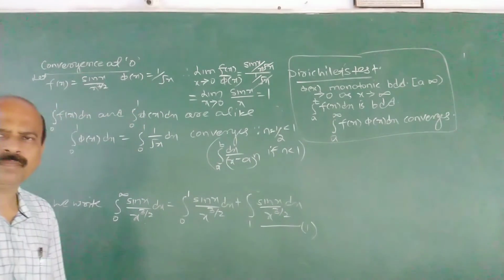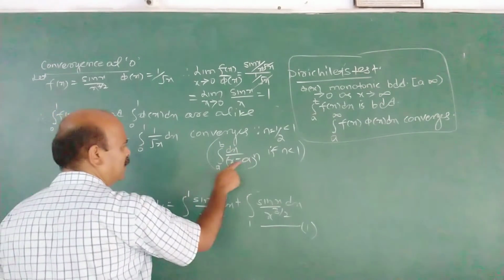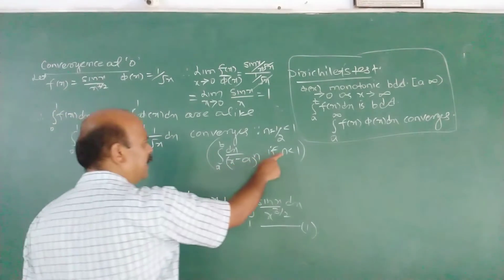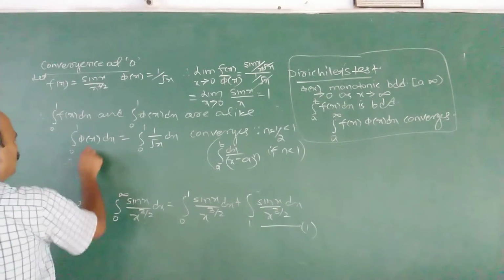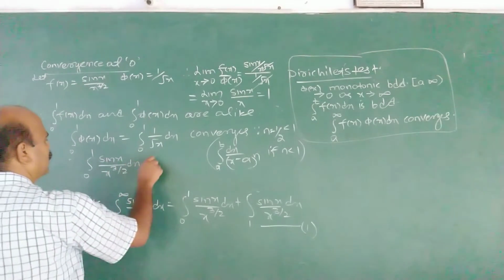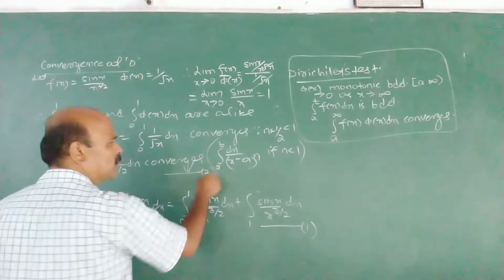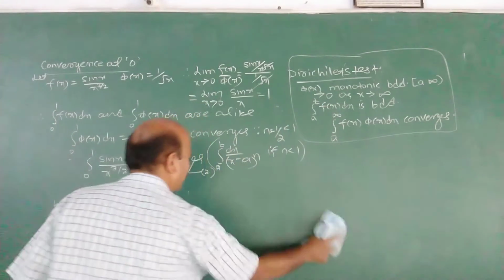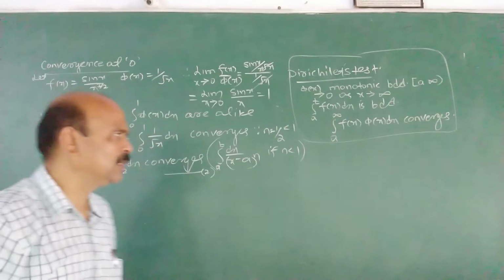We use this integral. Since it is exactly of the form a to b dx by x minus a raised to n, because a is 0 here, x minus 0 raised to half, and n is half, n is less than 1, therefore converges. Therefore 0 to 1 sin x by x raised to 3 by 2 dx converges. Take this as 2. So in the first part, we have obtained that 0 to 1 f x dx converges.